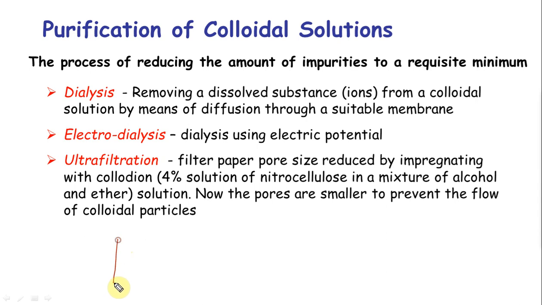Okay, so let's say for example you have a bath and you have your colloid plus impurity. Okay, and this is a diffusible membrane. Like a semi-permeable membrane, this is a diffusible membrane. Colloids are bigger, correct? Colloidal particles are bigger than ions. So when I pass water through that and water comes out, it washes out the excess ions. Okay, it keeps washing out the ions so that it keeps removing, and that's basically dialysis.